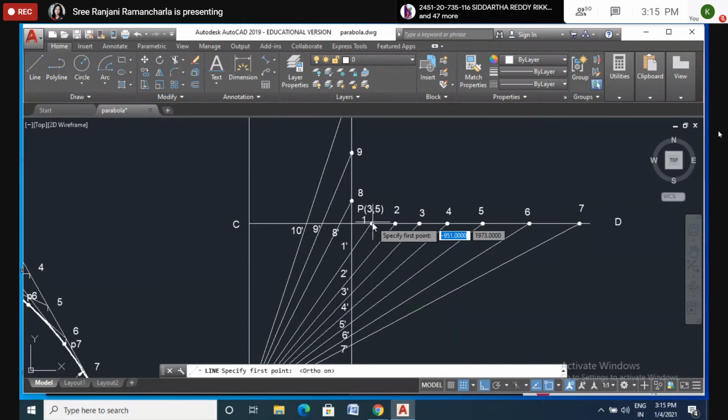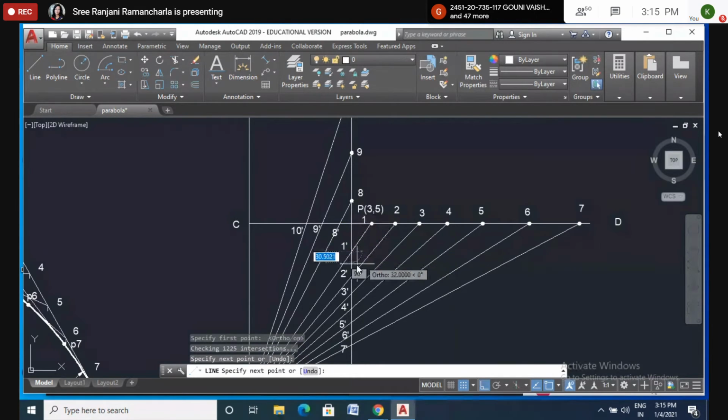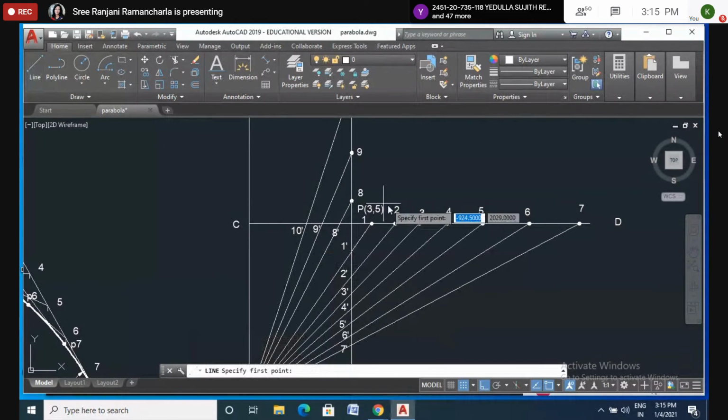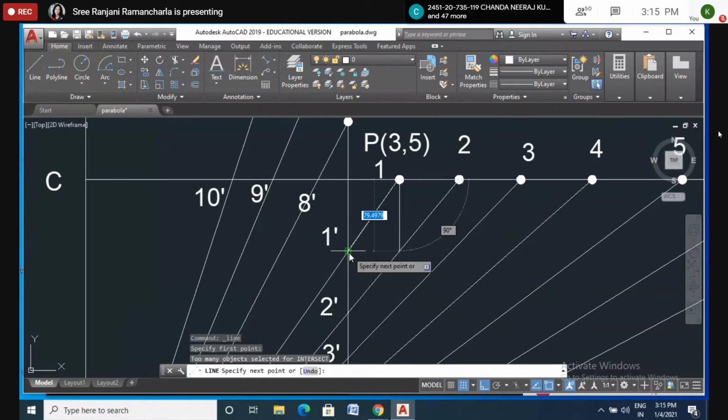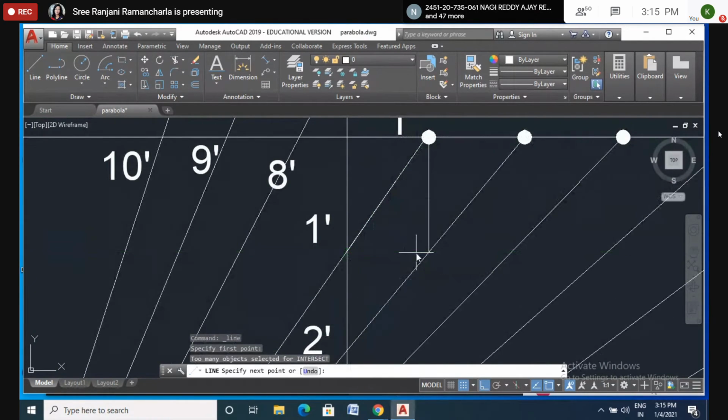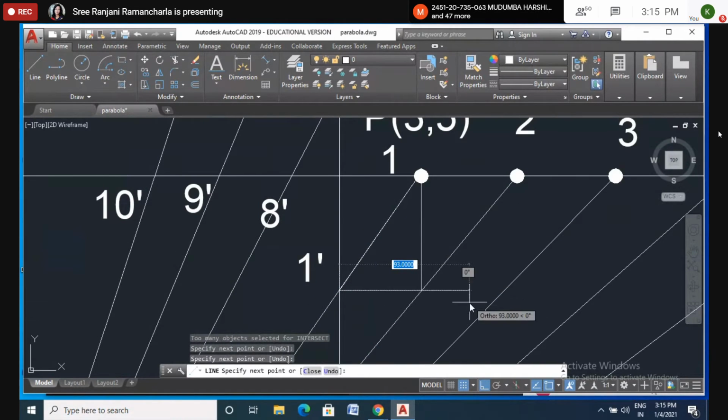From 1, draw a vertical line, and from 1 dash a horizontal line, meeting at this point.